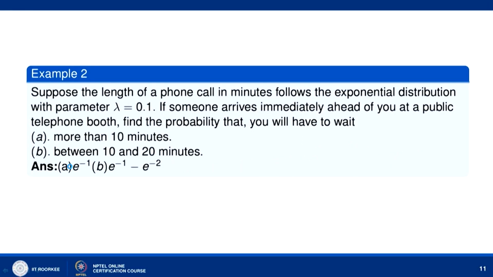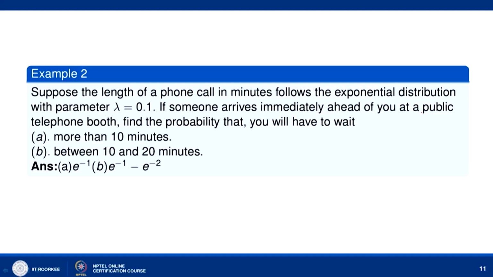Suppose the length of a phone call in minutes follows the exponential distribution with parameter lambda equal to 0.1. If someone arrives immediately ahead of you at a public telephone booth, find the probability that you will have to wait more than 10 minutes.